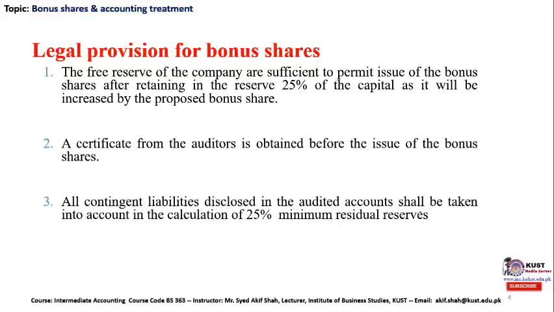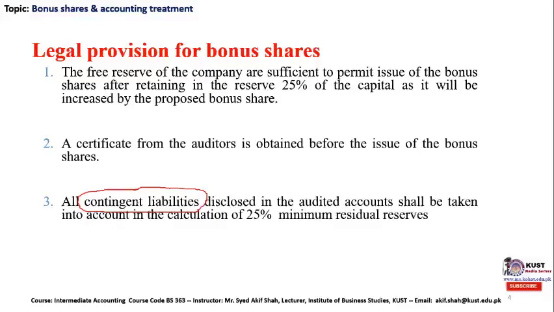Thirdly, all contingent liabilities. Now, what are contingent liabilities? Any liability which can all of a sudden be paid out by the company, for example, if any legal case is going on in the court, and after the court verdict the company is legally required to pay a certain number of rupees or dollars to a particular party.